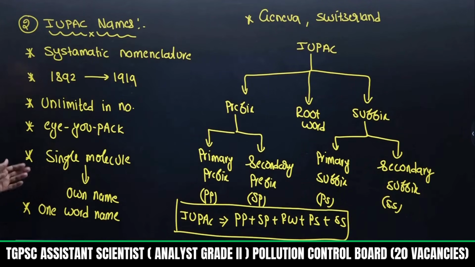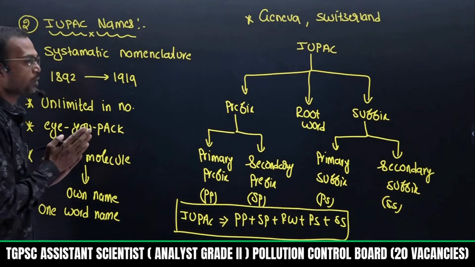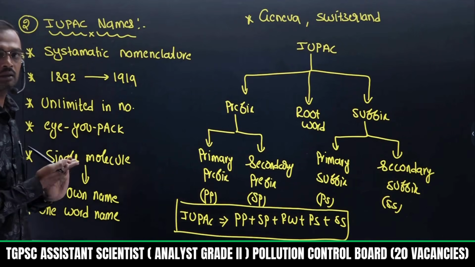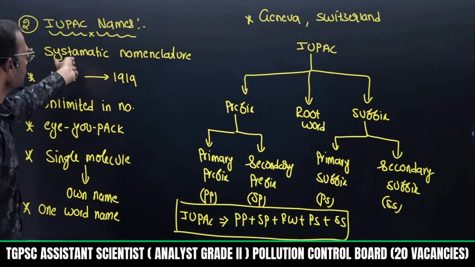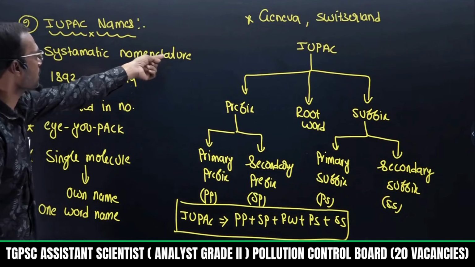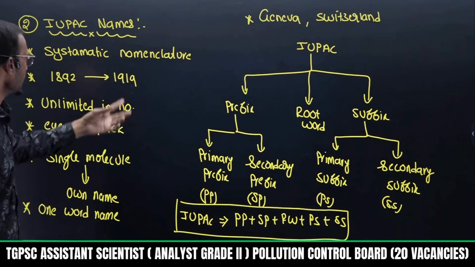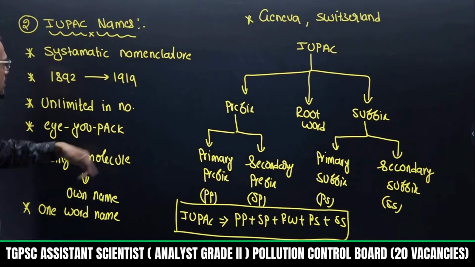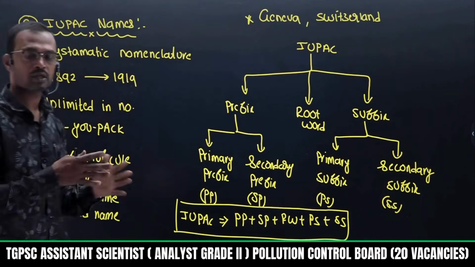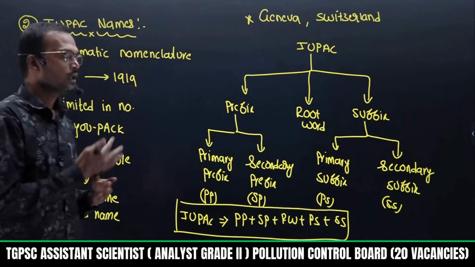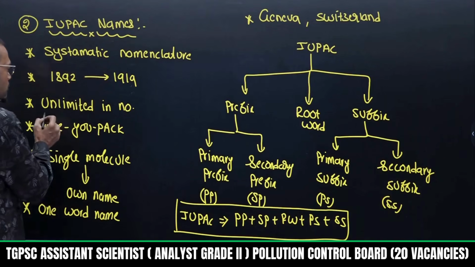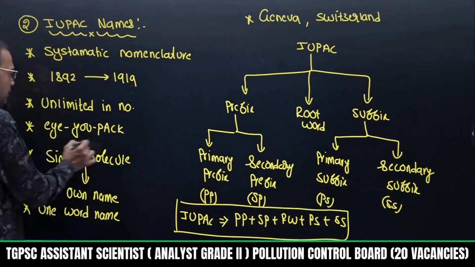So keep concentrating on the topic. Some points you need to add while framing any key point. IUPAC nomenclature or systematic nomenclature was introduced in 1892, established in 1919. IUPAC nomenclature is unlimited: as the number of organic molecules increases, IUPAC names also keep on increasing.